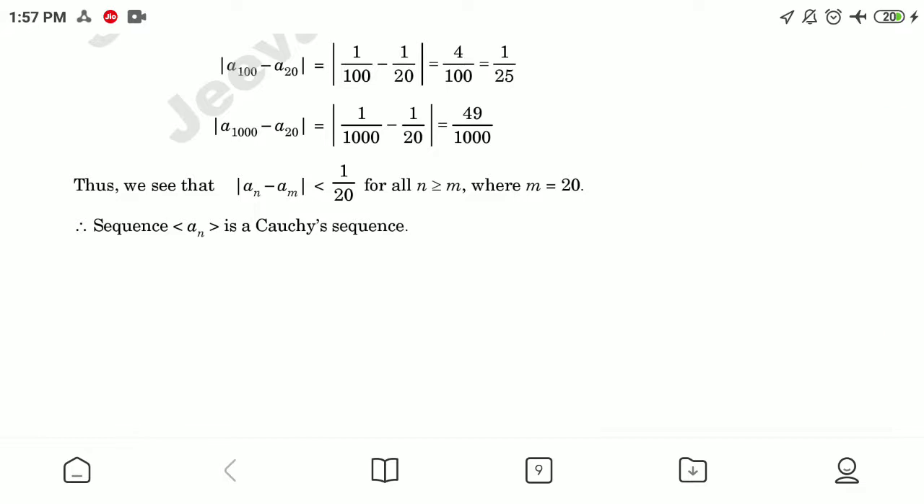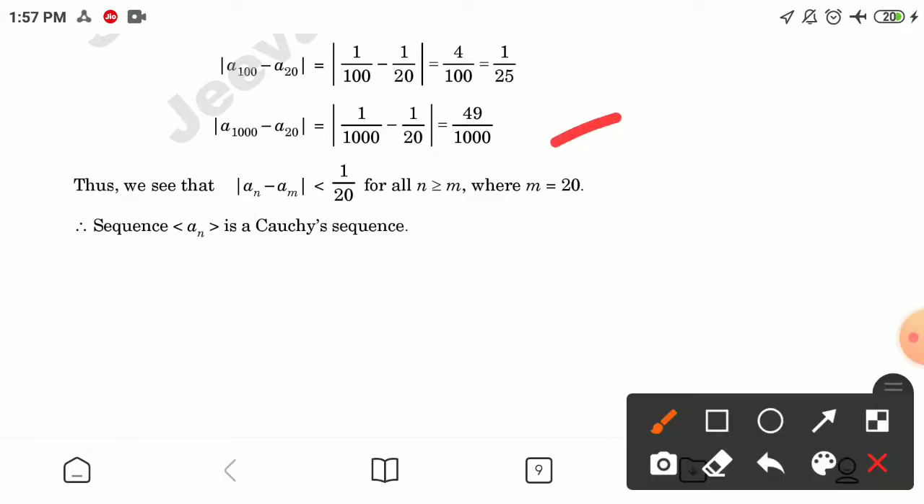Similarly, continuing, a1000 minus a20 is equal to 49 by 1000. Thus, we see that |an minus am| becomes less than 1 by 20 for all n greater than or equal to m, where m is equal to 20. Therefore, the sequence an is a Cauchy sequence.